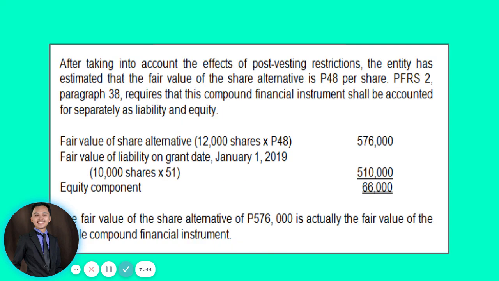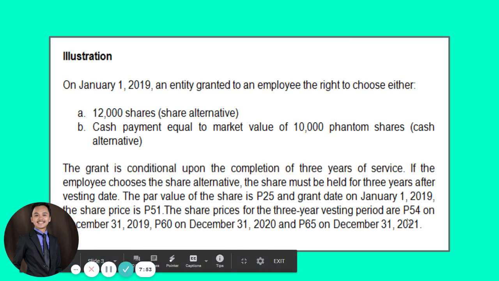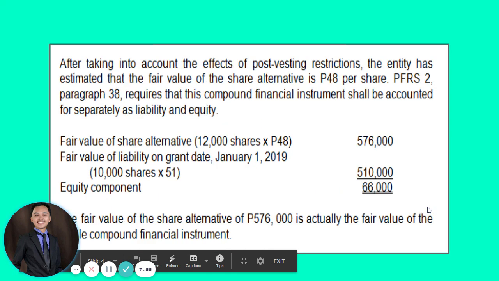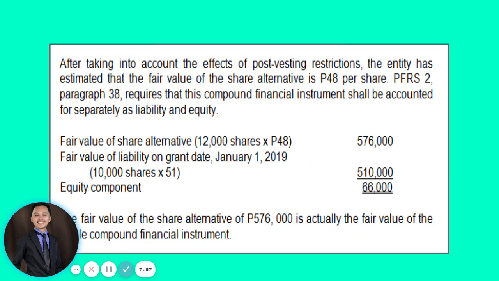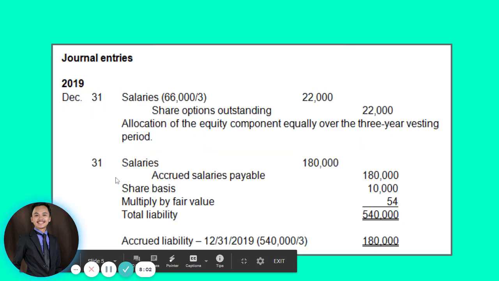So you have their fair value on December 31, 2019, which is 54 pesos, multiplied by the total number of phantom shares, which is 10,000. So 10,000 times 54, we have a total liability of 540,000.